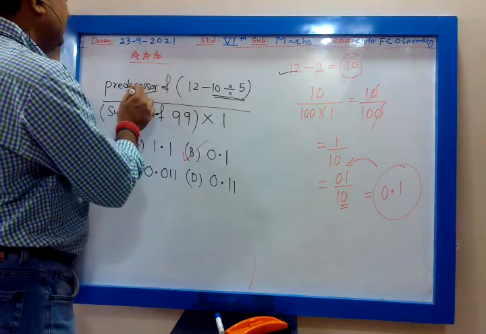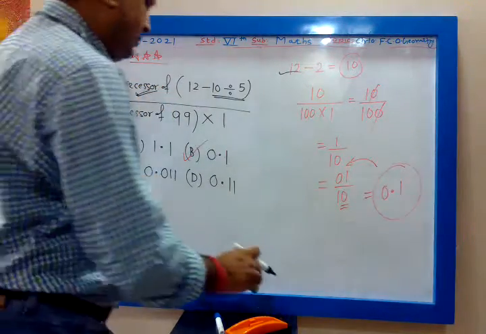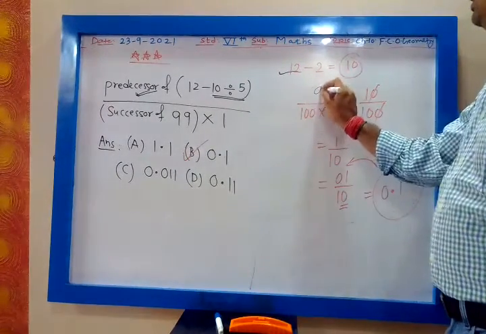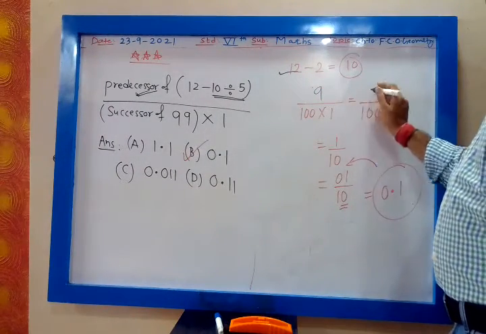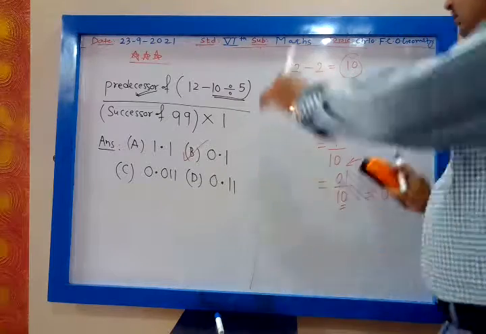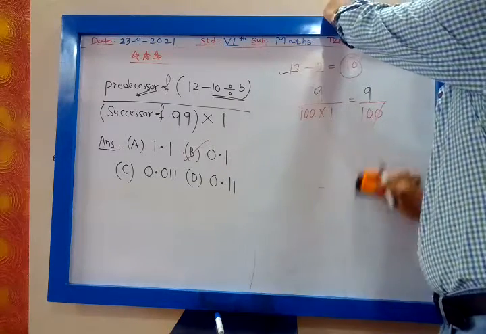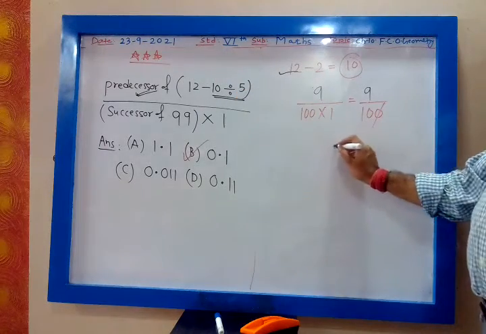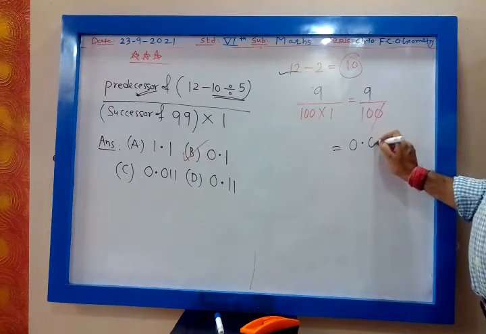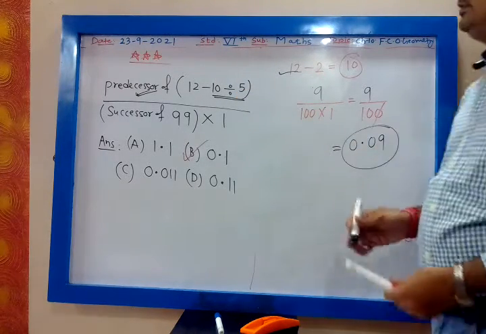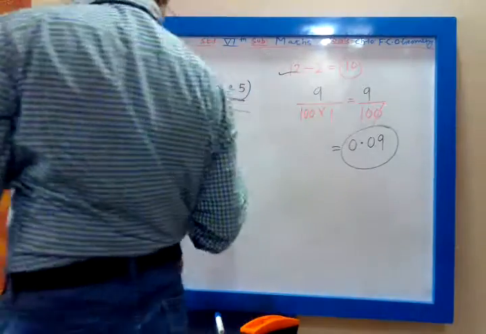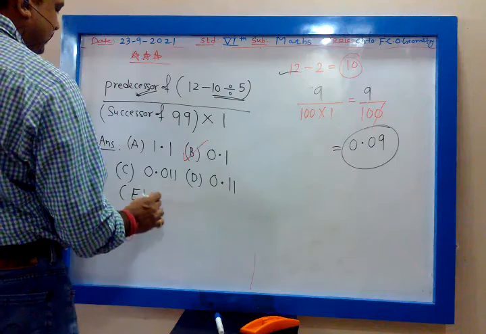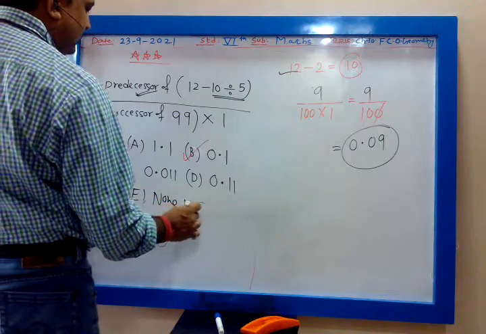So it will be 9 upon 100, which is 0.09. So none of the answers is correct. There is option E, none of these. So none is correct.